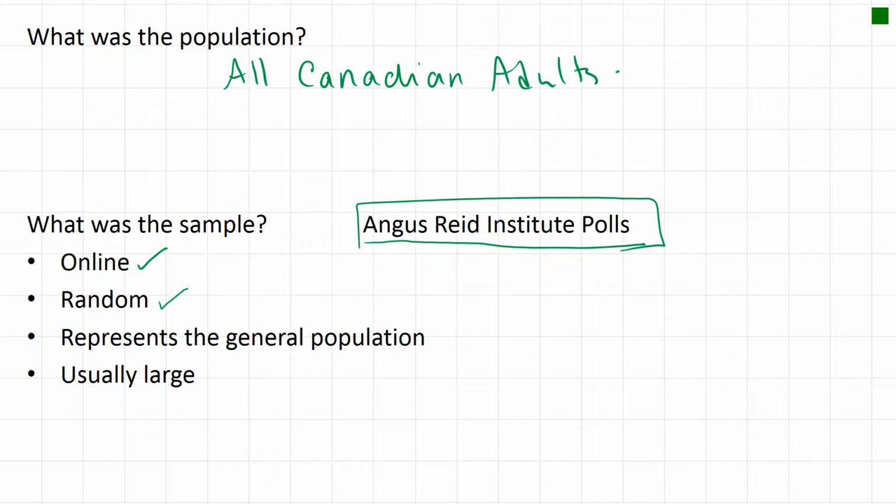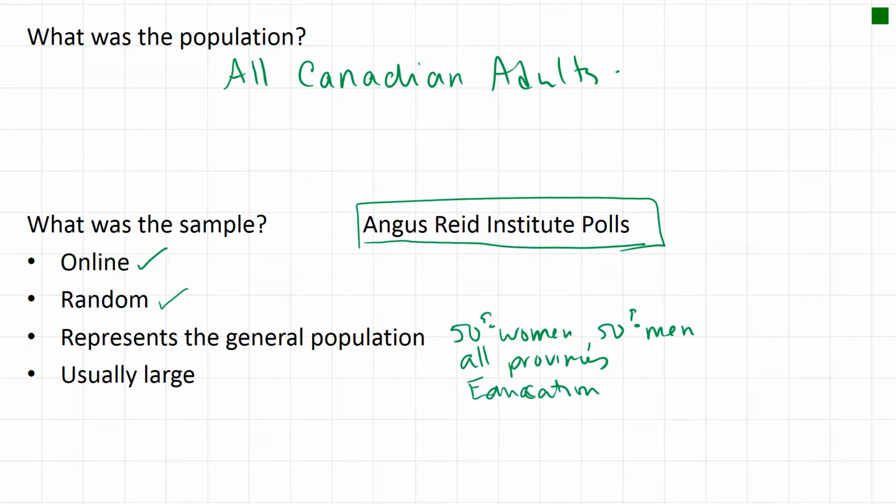The sample represents the general population. Now, what that means is that they were very careful to have 50% women, 50% men, and people that were spread out over all the provinces. Education level was spread out, and income level was spread out.